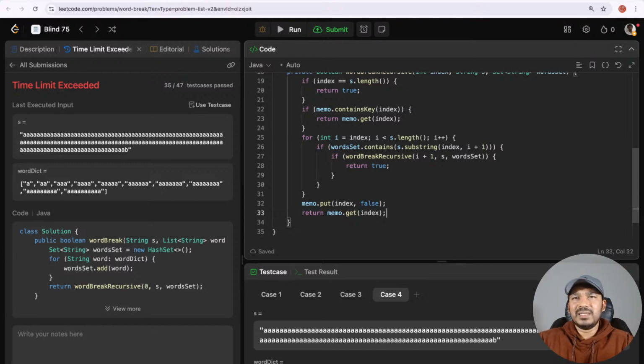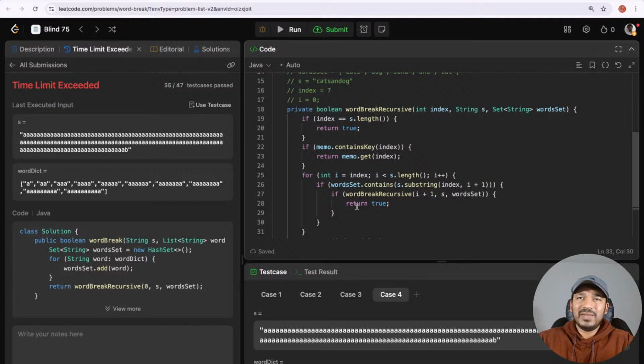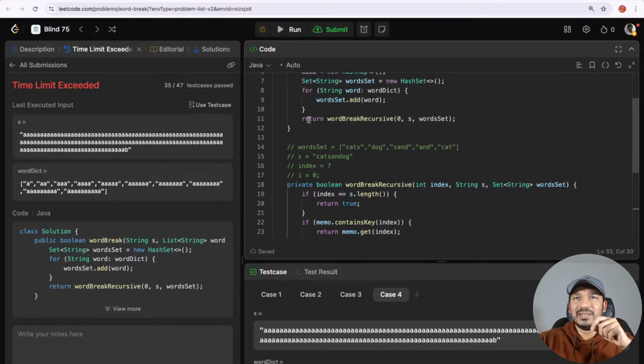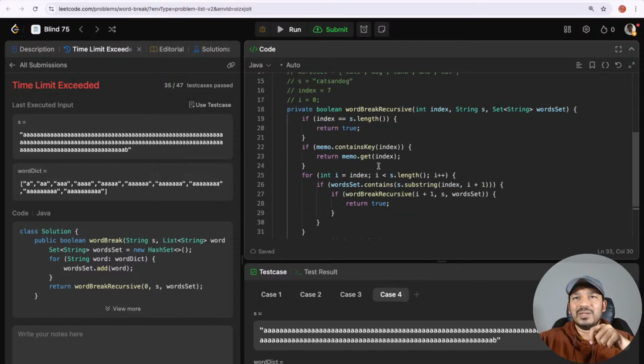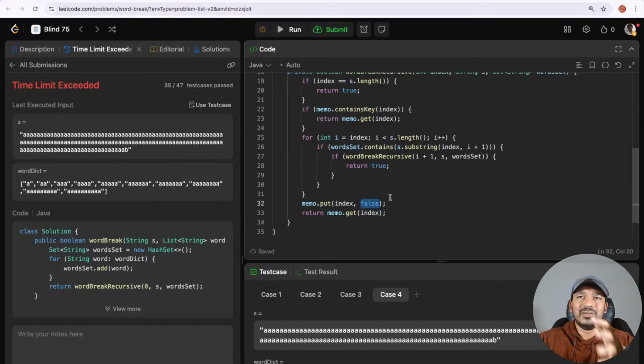One more optimization that I am thinking of is, we are never gonna use the true case actually. Like if memo.get of index returns true, we are kind of bubbling up the true to the top, and we are returning instantaneously. If this returns true, the call that made a call to this method would return true immediately, and we keep going up until the top level, and then this one will return true. So what we are doing is we need to store the false only in order to get value.